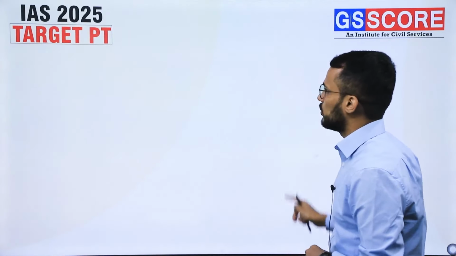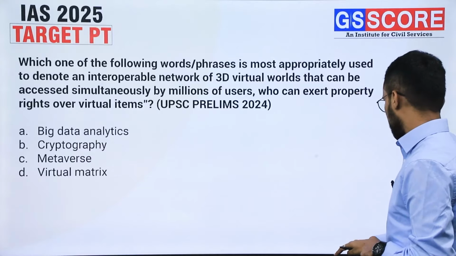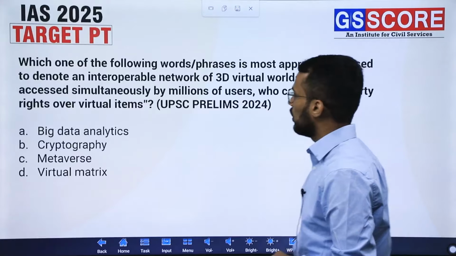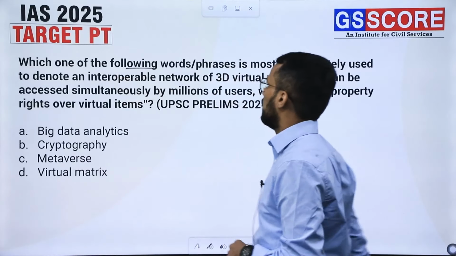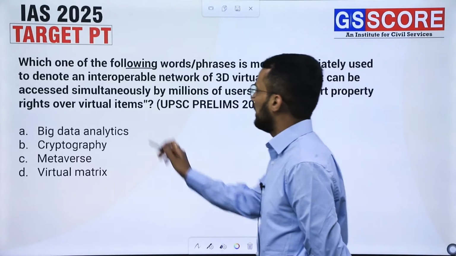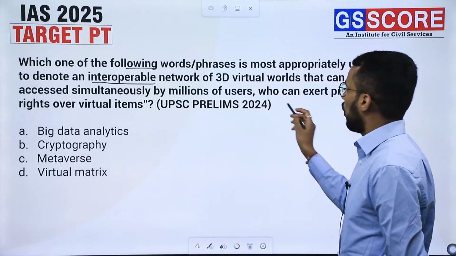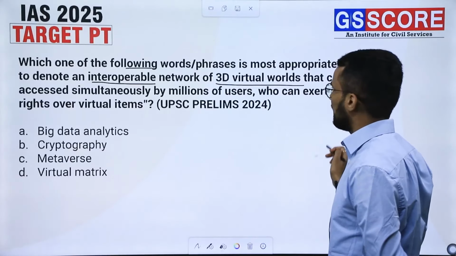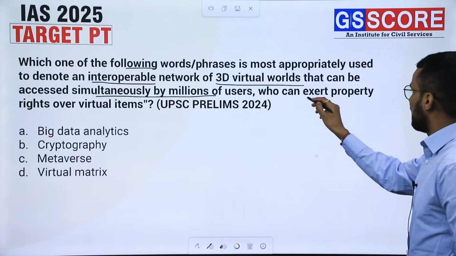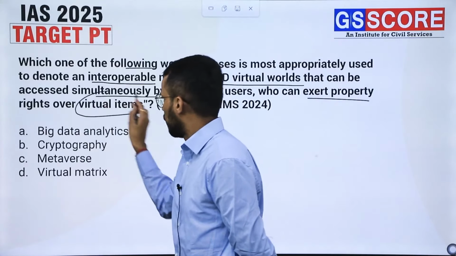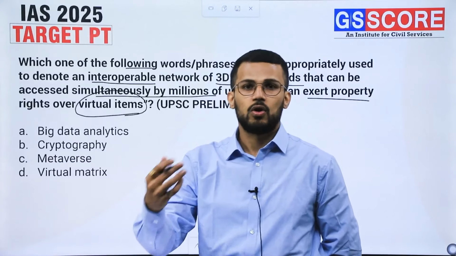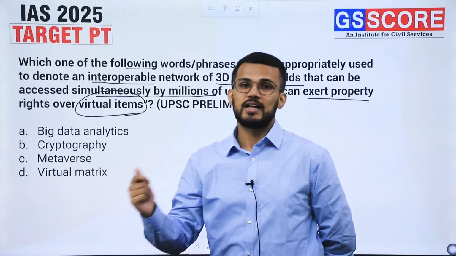Now let's see the question that UPSC has asked related to metaverse. This question was asked by UPSC in Prelims 2024. Question is, which one of the following words/phrases is most appropriately used to denote an interoperable network of 3D virtual worlds that can be accessed simultaneously by millions of users who can exert property rights over virtual items? Virtual items can be digital assets, or it can be virtual real estate as well, right?